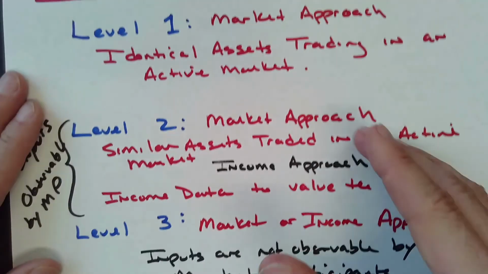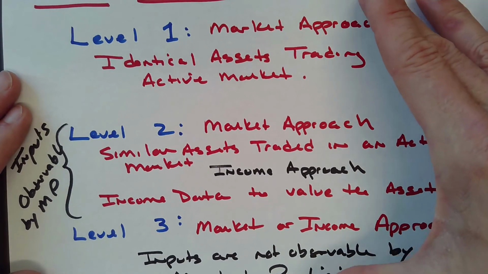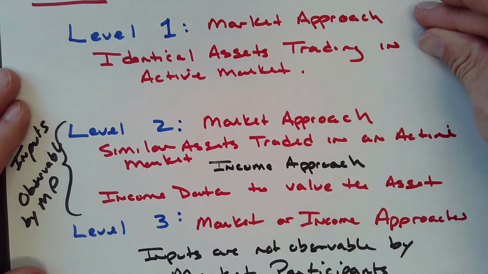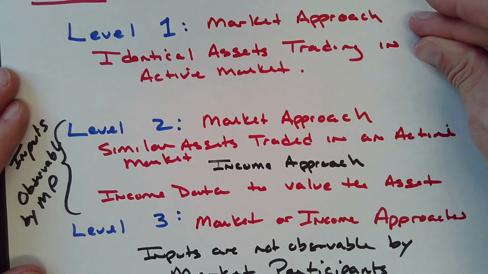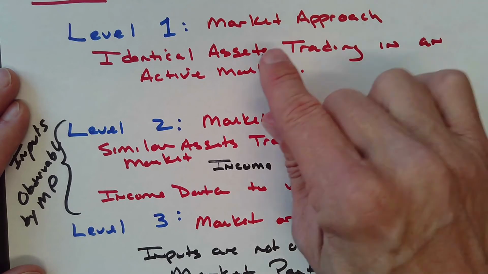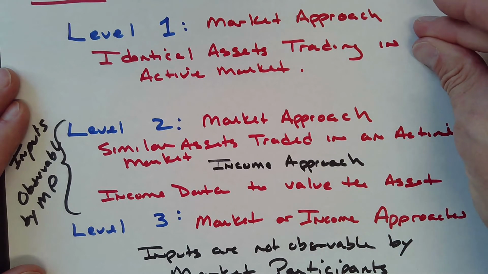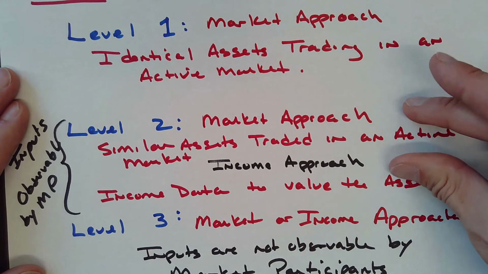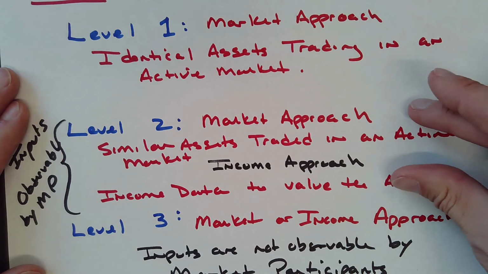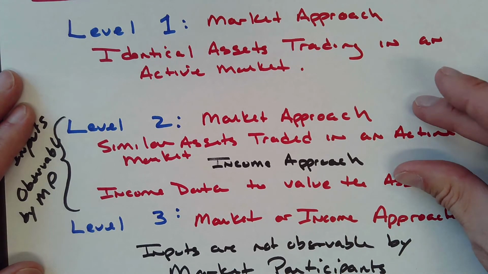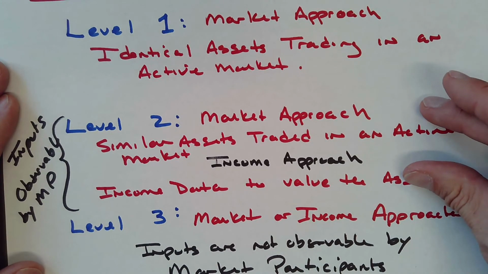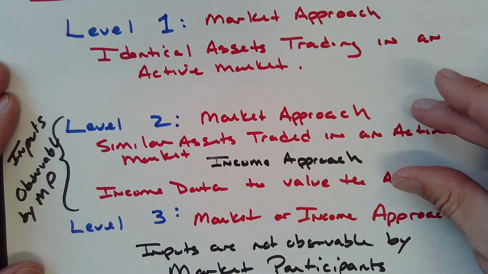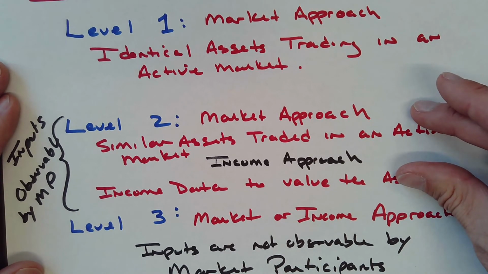So as you look at risk profiling a company, level 1, active market, identical assets, not a lot of up and down risk. Level 2, a little bit more, because it's not the identical assets, it's similar assets, but at least the data is observable, so there's less variability there.